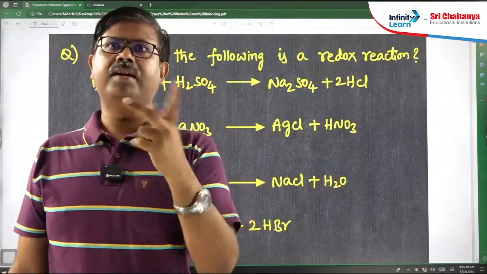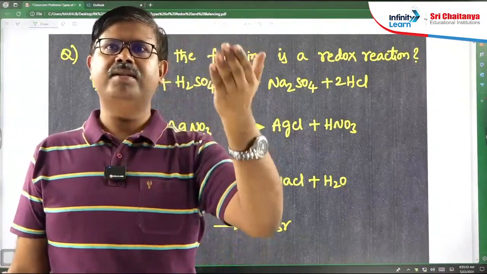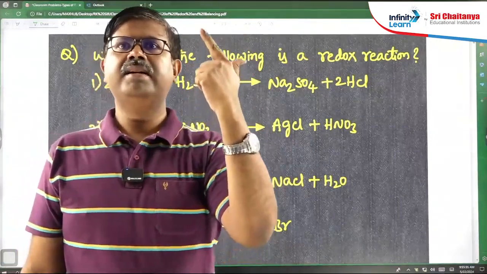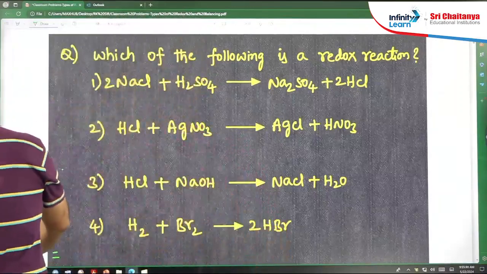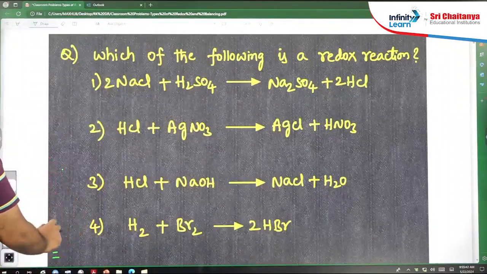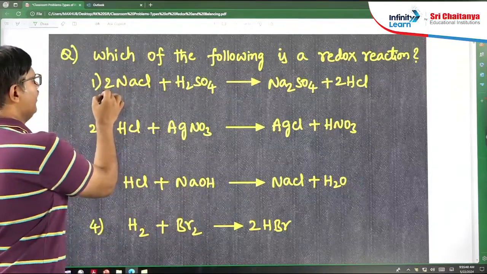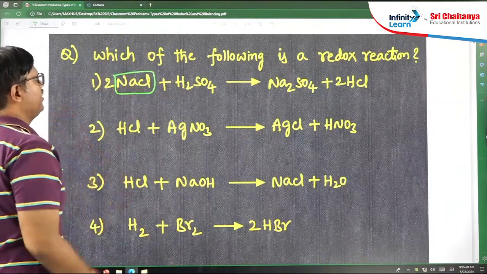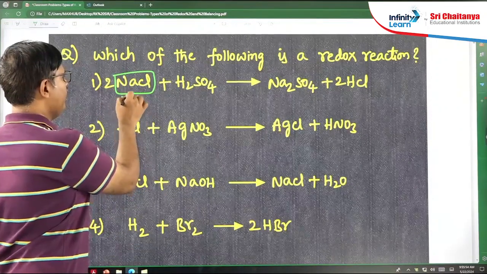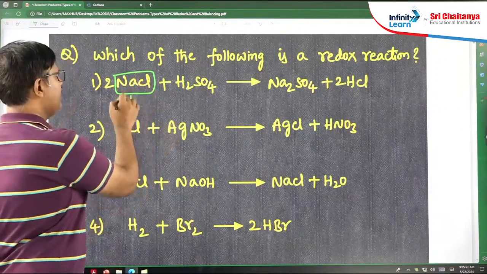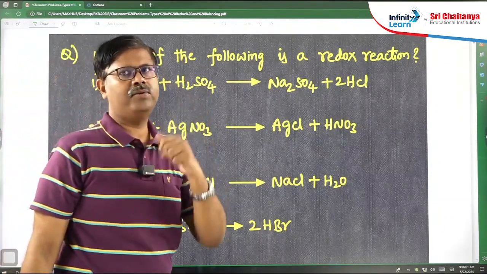Redox means a change in oxidation state should happen. An increase in oxidation state should be there, as well as a decrease in oxidation state, in a given reaction. To know that, first we have to write the oxidation states. Now, forget about the numbers given, focus on the substance only. Sodium oxidation state is what? Group 1 element, +1, and when it is +1, chlorine will automatically be -1, so that the overall is 0.